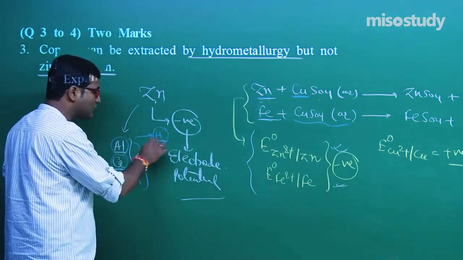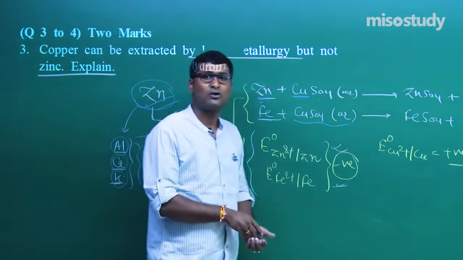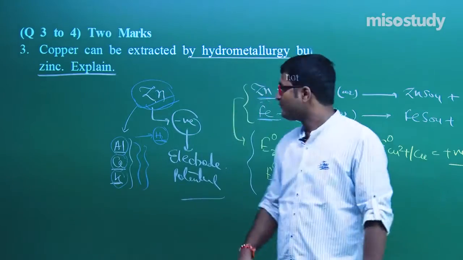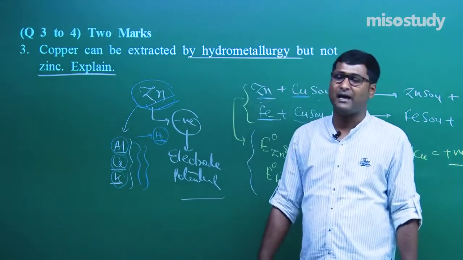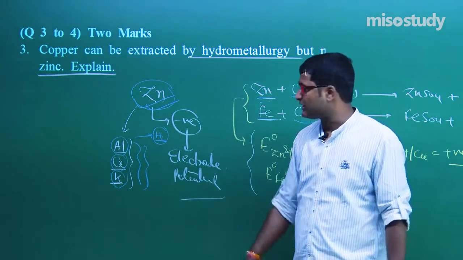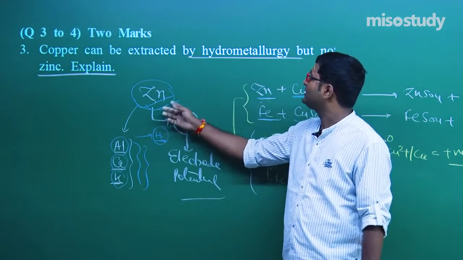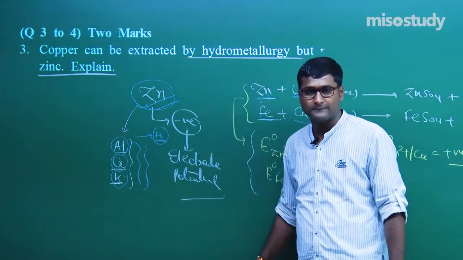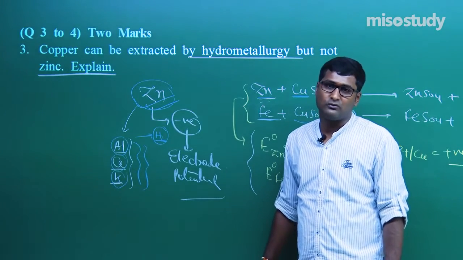They liberate H2 gas rather than displacing Zn from the aqueous salt solution. So though these metals have a much more negative value of electrode potential, still they cannot be used for the hydrometallurgic extraction of zinc, or displacement of zinc from its aqueous solution.